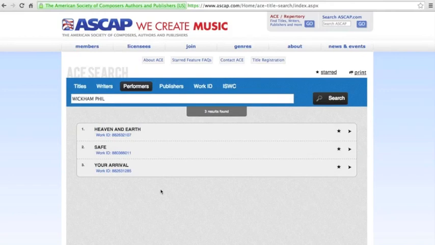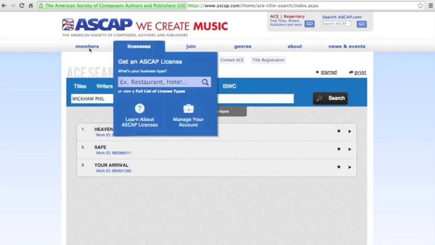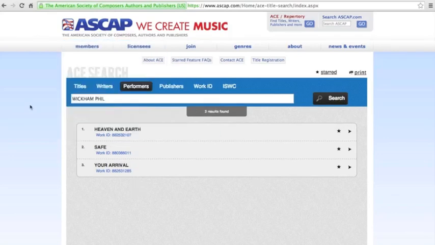And so you could see this as part of the frustration of the process, is that sometimes it's very difficult to find songs. And so if you didn't find it in CCLI, you still haven't found it in ASCAP. Part of the reason may be because Phil Wickham is not an ASCAP writer. And so when you think about it, you're searching the ASCAP database simply because it's a very large database, and your average writer is likely to be a part of the ASCAP family. But not all writers are. There's also BMI and SESAC, though those are the other performing rights organizations.